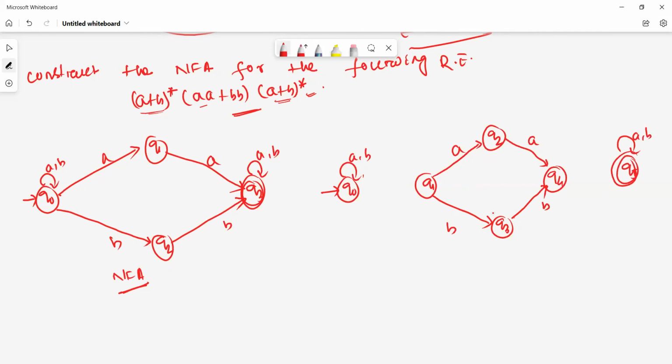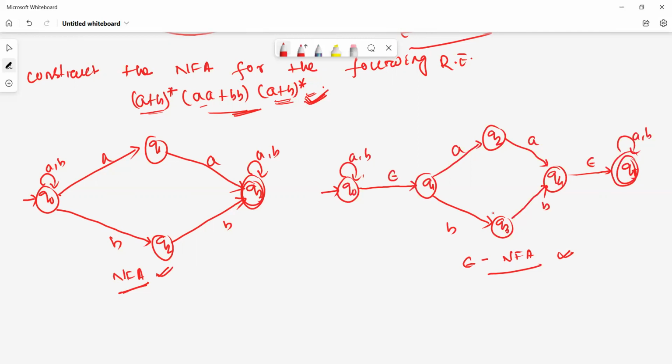Then we combine all three regular expressions, (ab)*, (a + b)*, and aa + bb or (a + b)*, using epsilon. So this is the epsilon NFA for this regular expression. The earlier one was the NFA for this regular expression, but this one is the epsilon NFA for it.